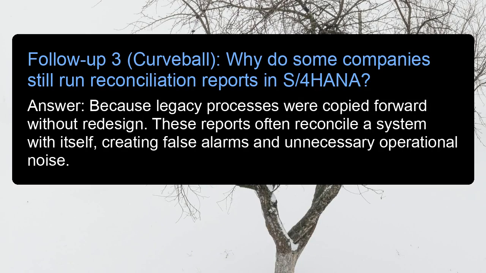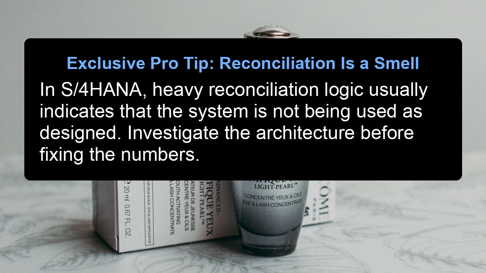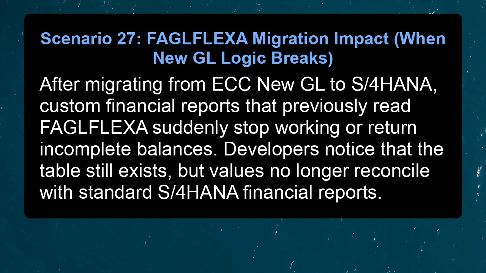Follow-up 3. Curveball. Why do some companies still run reconciliation reports in S/4HANA? Answer: because legacy processes were copied forward without redesign. These reports often reconcile a system with itself, creating false alarms and unnecessary operational noise. Exclusive pro tip: reconciliation is a smell. In S/4HANA, heavy reconciliation logic usually indicates that the system is not being used as designed. Investigate the architecture before fixing the numbers. Scenario 27. FAGLFLEX and migration impact: when new GL logic breaks.